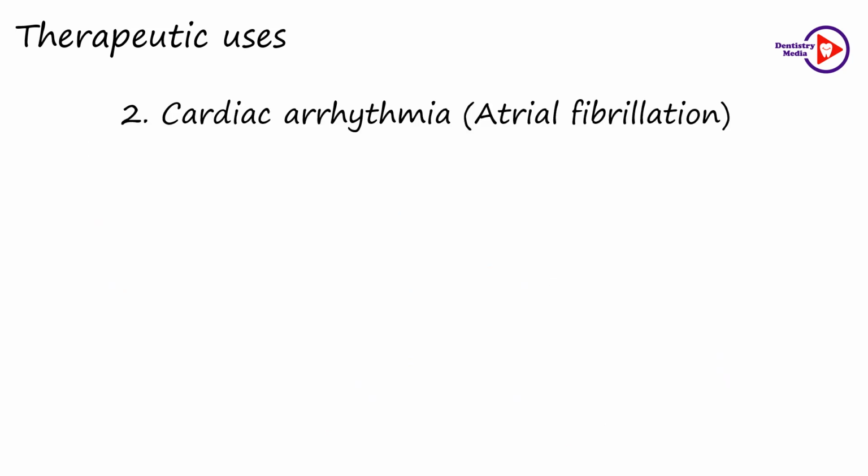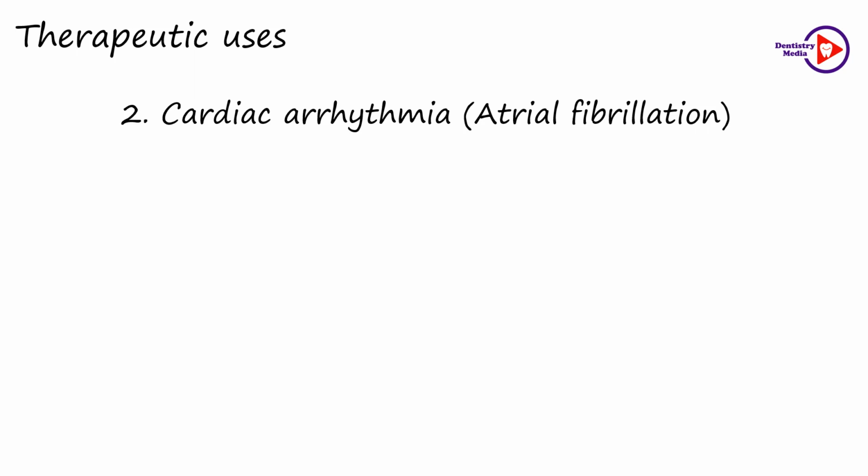In atrial fibrillation, the atrium beats at a very high rate, that is 500 beats per minute, and at such a high rate, the contractions become ineffective. This is not of very much disadvantage in the case of the atrium because it has to give the blood only to the ventricles. But if all the contractions are passed to the ventricles, the cardiac output will decrease because the ventricular contractions will be ineffective due to this high rate.